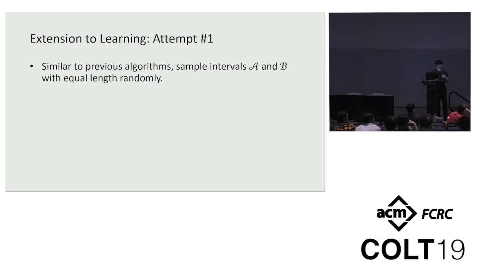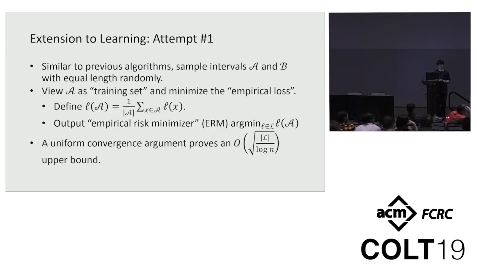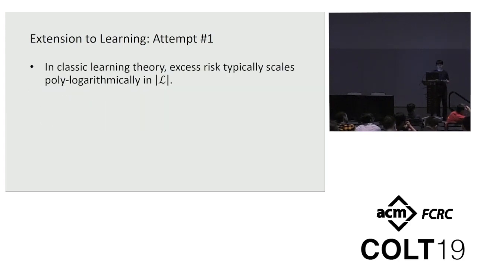It turns out that a very natural attempt is to sample the two intervals as before, and we try to minimize the empirical loss over this training set A, and hope that it will behave well on this testing set B. And by a very standard argument, we can prove an upper bound on the excess risk that scales polynomially in the size of script L. But in classical learning theory, strong results often scale polylogarithmically in the size of L, because that's an upper bound on the VC dimension or any other complexity measures.